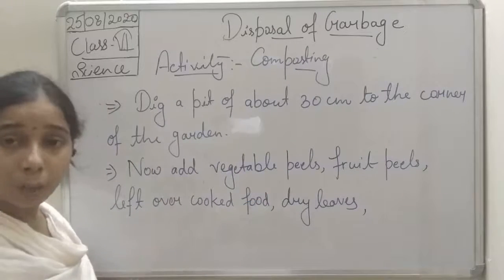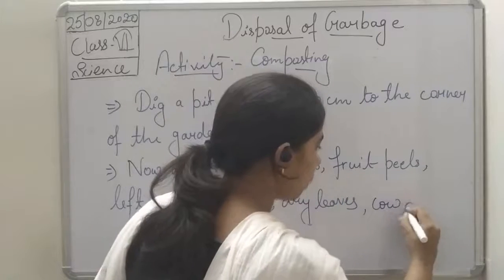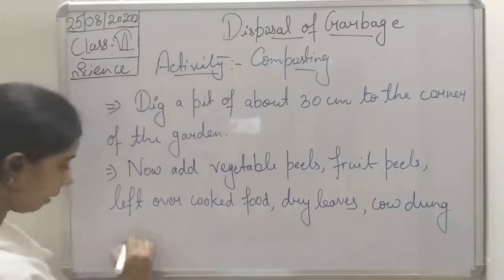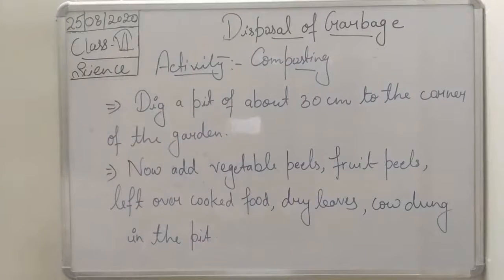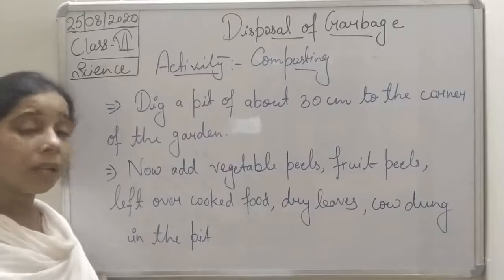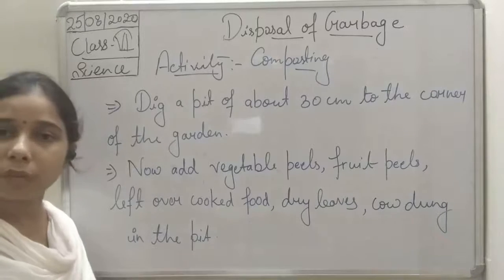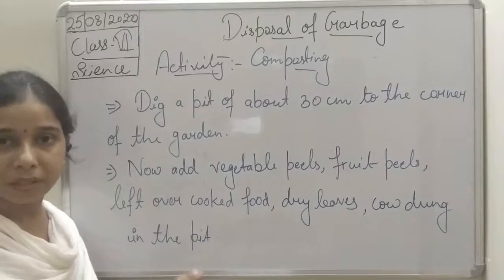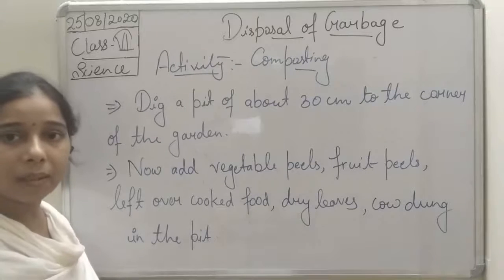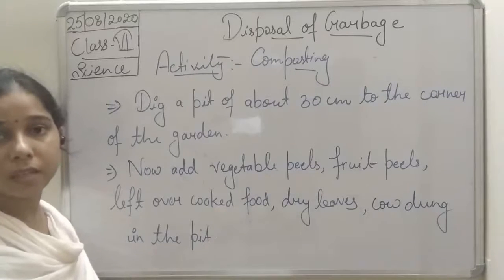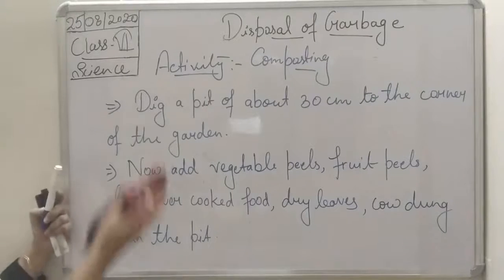If cow dung is there, sorry students, cow dung in the pit. Okay, so you see here we will add the vegetable peels, we will add the fruit peels. If the leftover cooked food is also there, if rotten vegetables are also there, students, you can use it, you can throw it in that pit. Okay, and dry leaves, or cow dung, that will come in the animal waste. All these things you will take and throw in that pit.